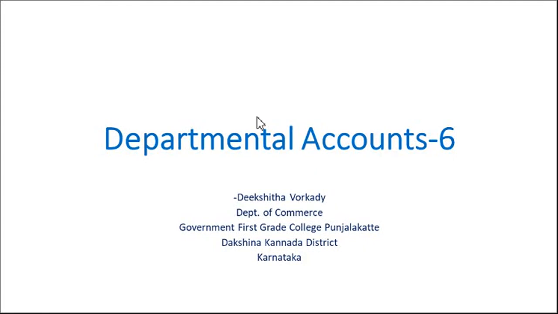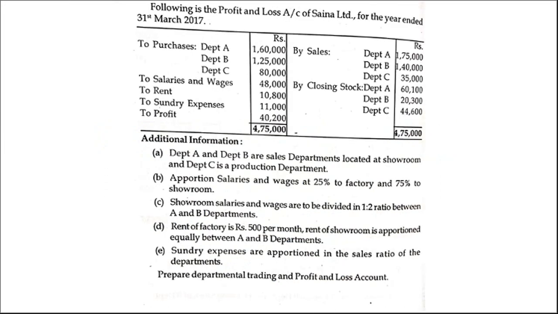Namaste. So this is the problem with the simple twists. Okay, let's work it out. Following is the profit and loss account of Saina Limited for the year ended 31st March 2017. Purchases: there are three departments, A, B, and C. Sales they have given, closing stock they have given, and purchases, salaries and wages, rent, sundry expenses, and profit they have given.